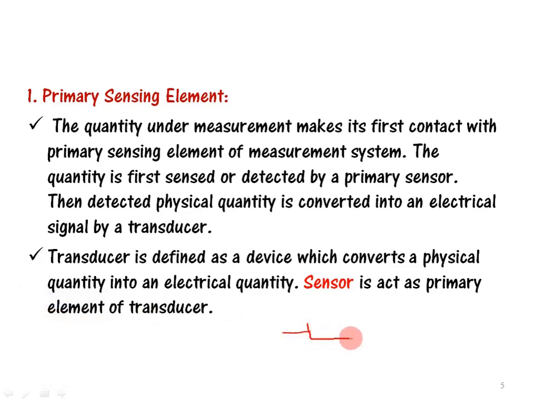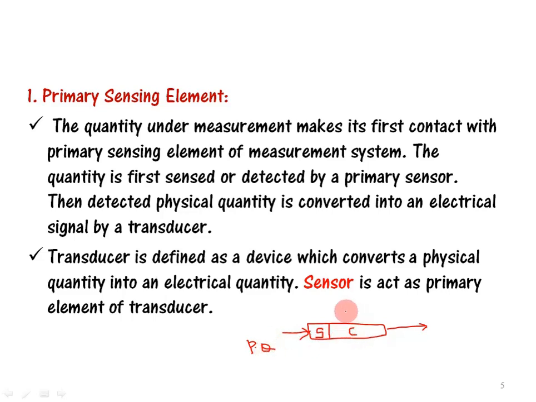So let's say this is a transducer. The transducer has two parts. Input is a physical quantity, and first we have a sensing element. Second is the conversion part or conversion circuit.